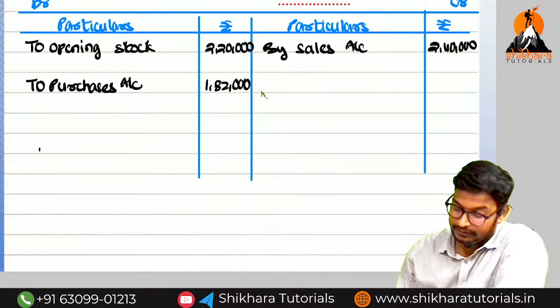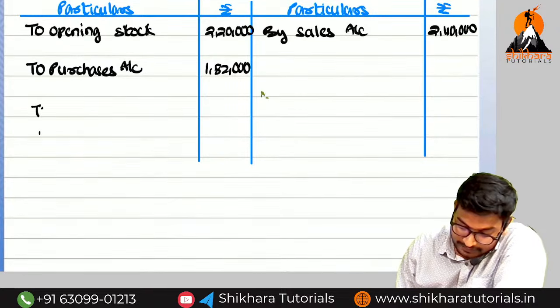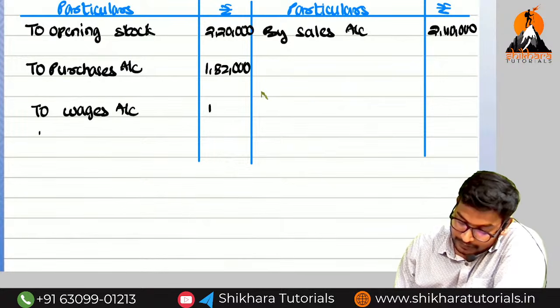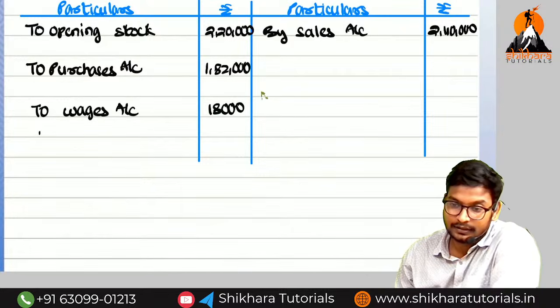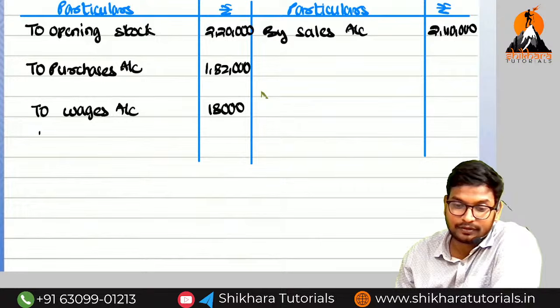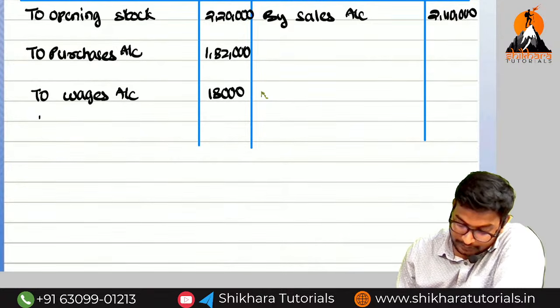Okay, guys? Next we have the wages. To wages, how much, amma? 18,000. In the book they have given 1,80,000. Please rectify. And sales also, 24 lakhs they have given. So rectify to 2,40,000.